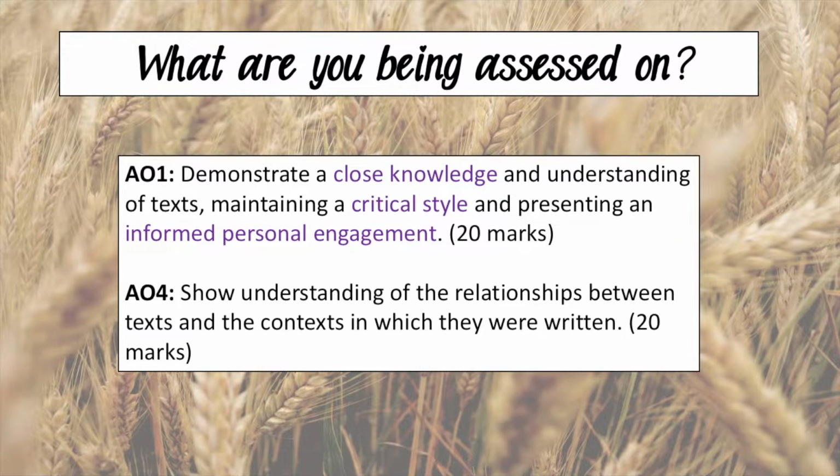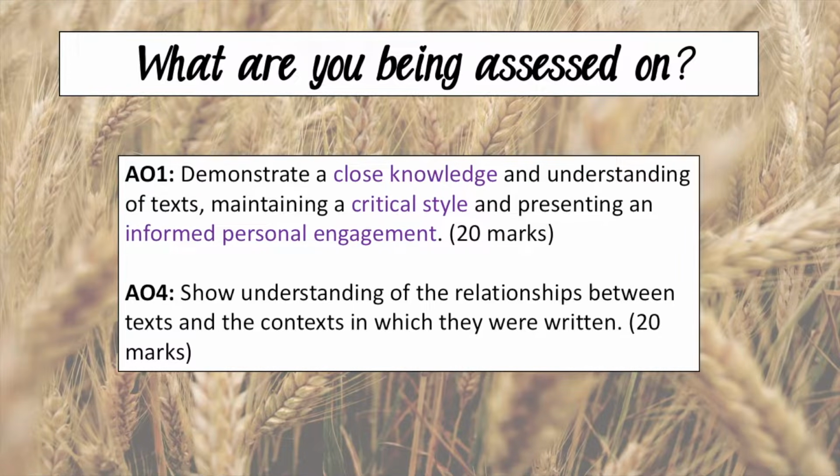You need to have a critical style. That means you need to be able to think about things from different angles, not just say the obvious answer. And you need to present an informed personal engagement. That means you need to have an argument. You need to be able to explain what John Steinbeck was trying to say about 1930s American society.